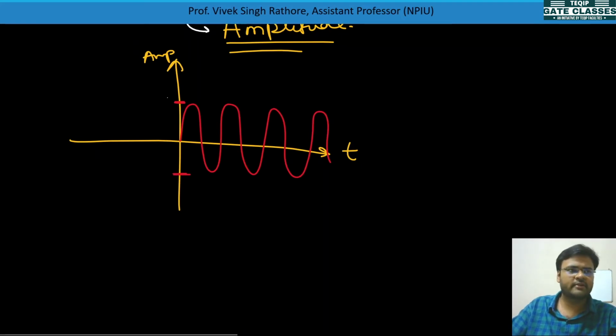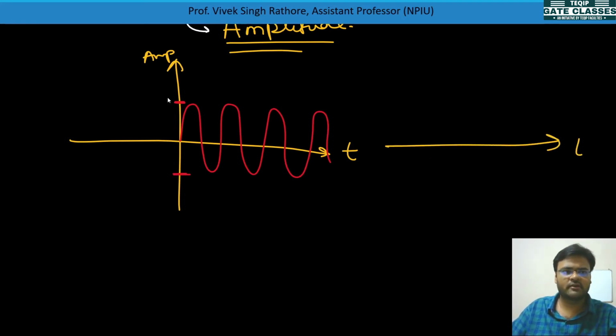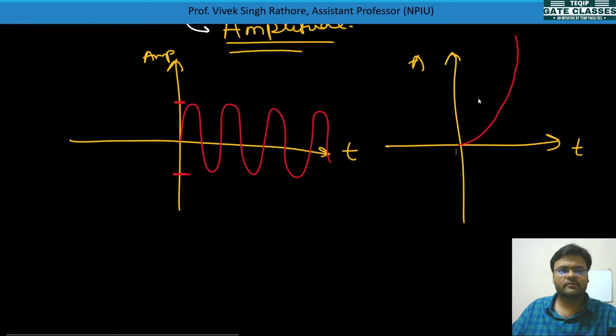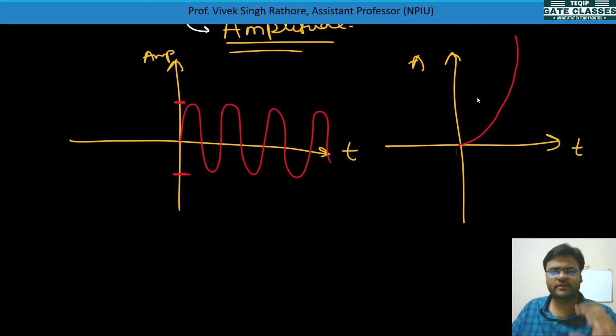And let's see one more signal, with t and amplitude axes, and say this type of signal. This is not amplitude bounded. So a bounded signal means one which is defined for a fixed amplitude, and one which is not defined for a fixed amplitude is called an unbounded signal. So bounded or unbounded refers to amplitude boundedness.